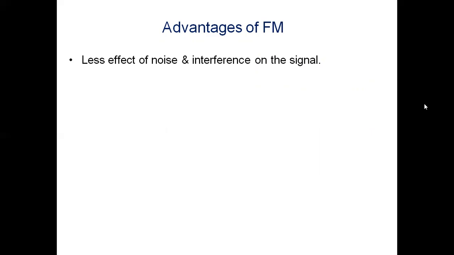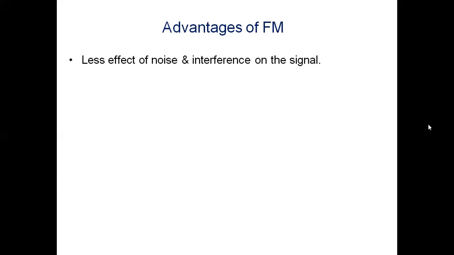Less effect of noise and interference on the signals. This is the most important advantage of FM. The noise added to the signal is very less, because there are two ways to minimize the effect of noise. One is that we are keeping the amplitude of the FM wave constant, so we can make use of amplitude limiter circuits to clip off the noise. That is possible. The second one is we can increase the amplitude of the message signal.